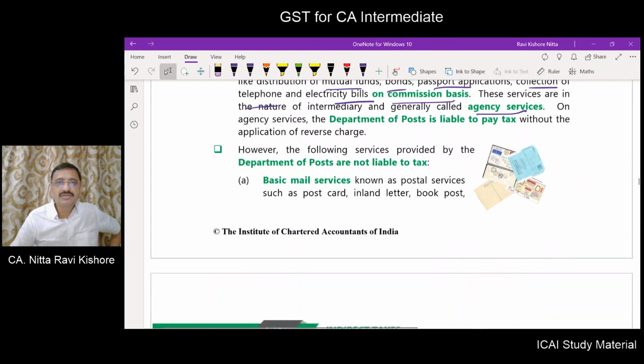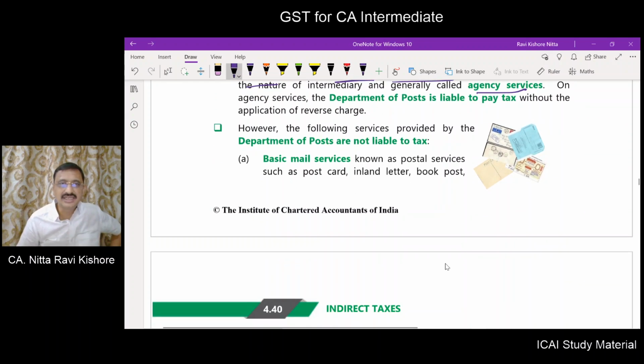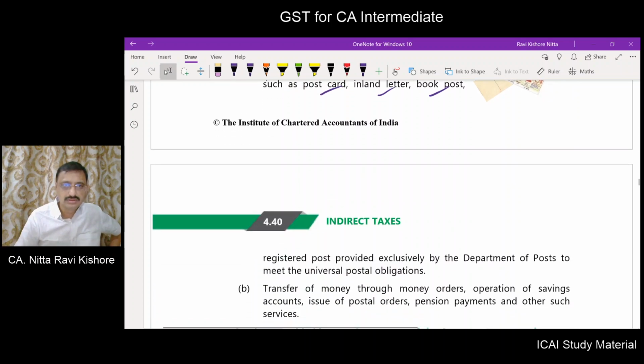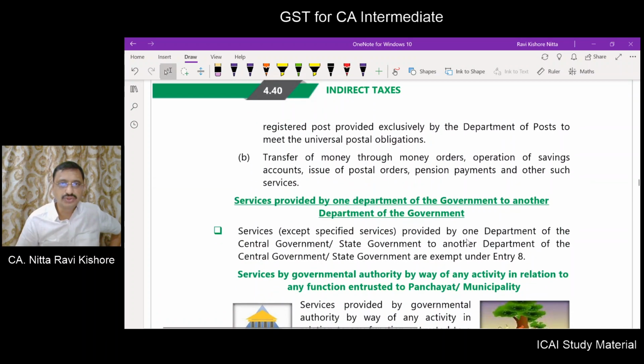Now, the Department of Post provides other services like basic mail service, like postcard, inland letter, book post, registered post, etc. These are not chargeable. Also, transfer of money through money orders, SB accounts, postal orders, pension payments, like these other services which the Department of Post carries out are not subjected to GST.